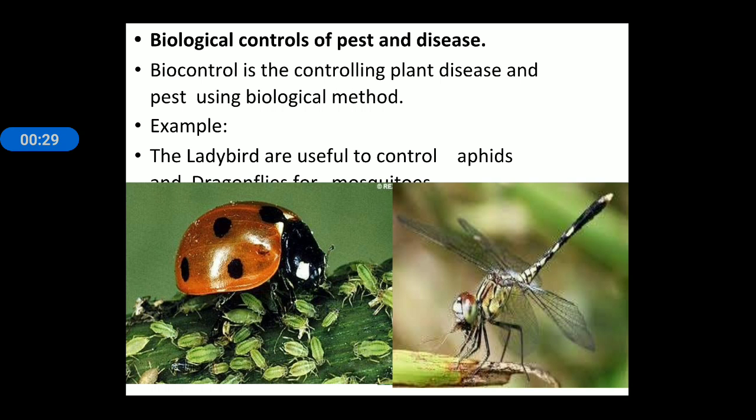The first example of a biocontrol agent is the ladybird. Ladybird mainly helps to control aphids, and dragonfly mainly captures mosquitoes as food. So if in an area the number of mosquitoes is high, then we can introduce dragonflies, so the number of mosquitoes gets reduced. If the number of aphids is increased in an area, ladybirds can be introduced to control these two organisms.